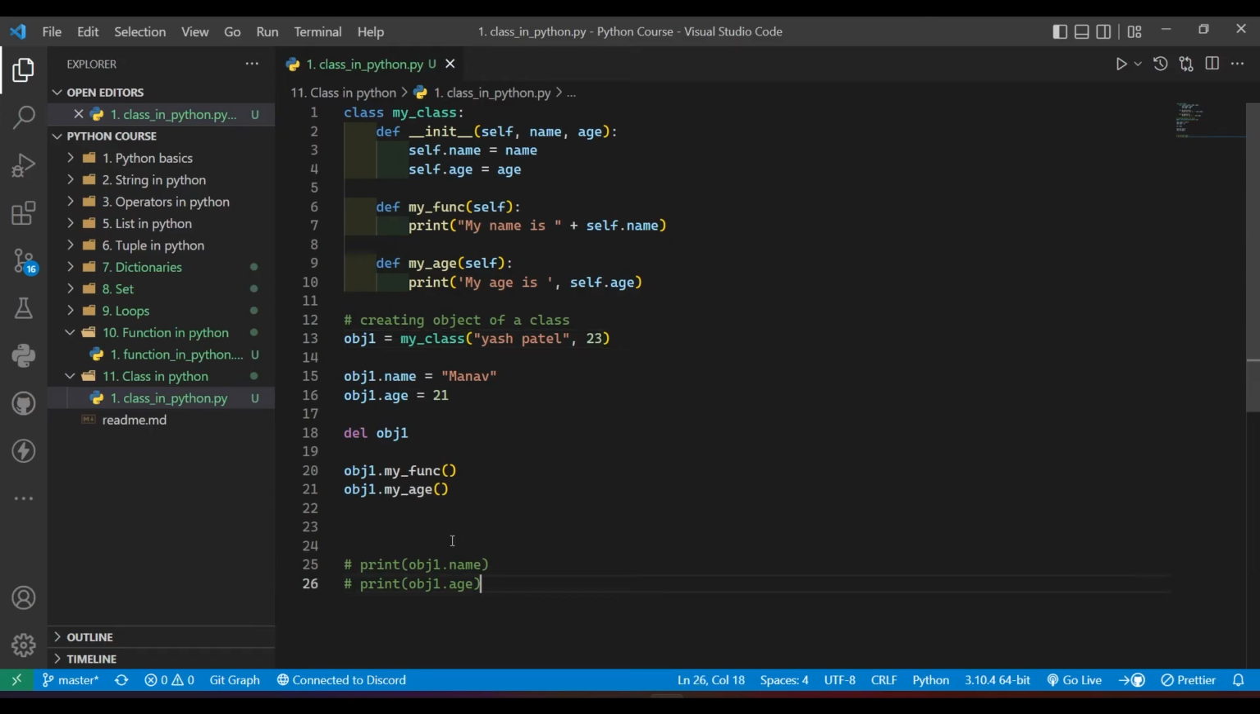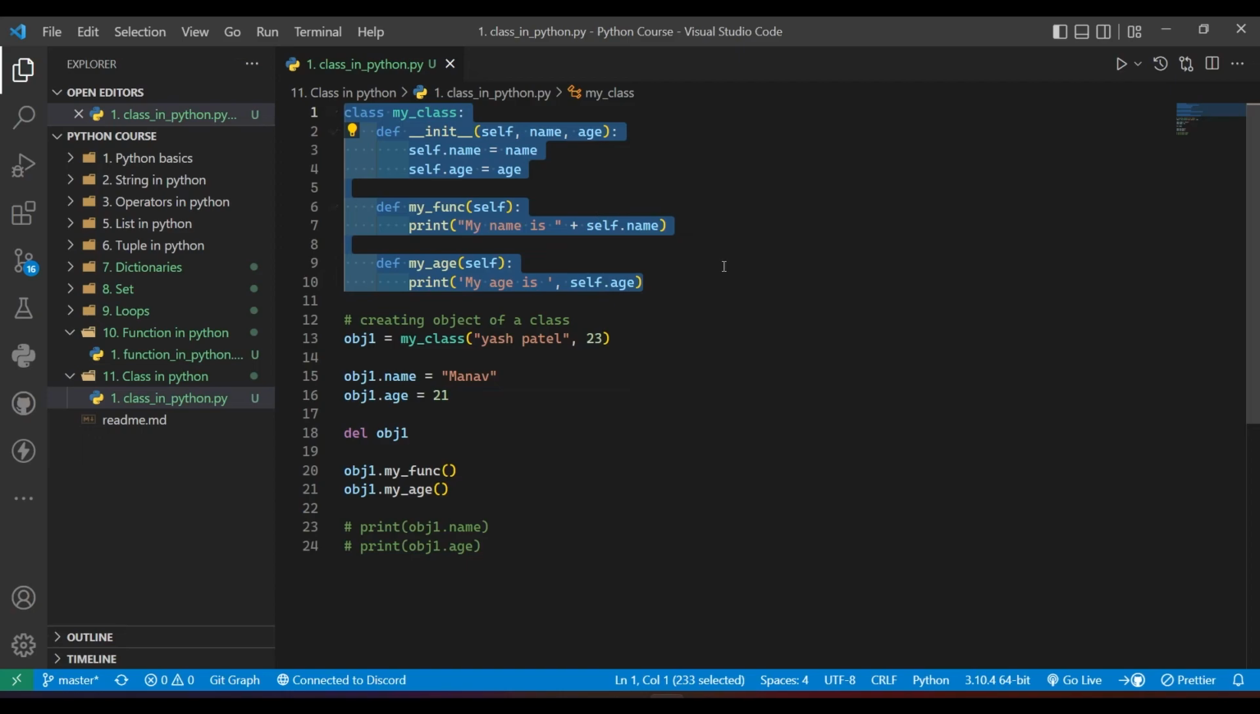So this is the class. You can have multiple classes and you can have multiple objects of a particular class, but keep in mind that you can't have the same object name for multiple classes, because that is again overwriting the particular class object. So these are classes in Python, and this is it for today's video, guys.